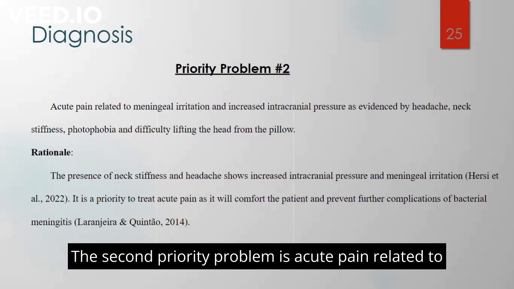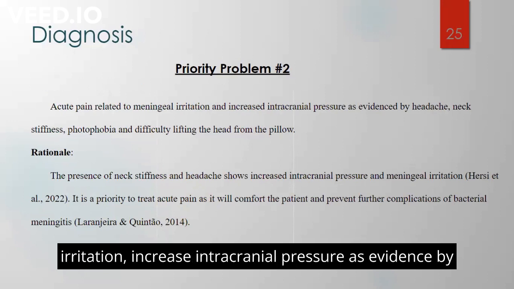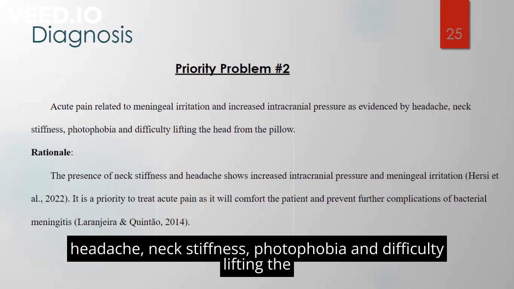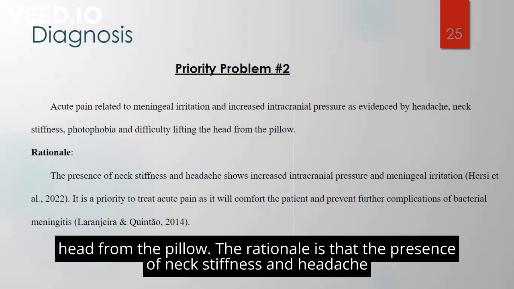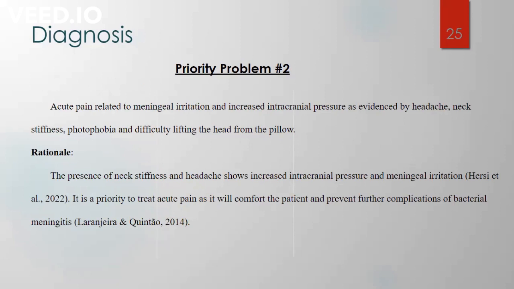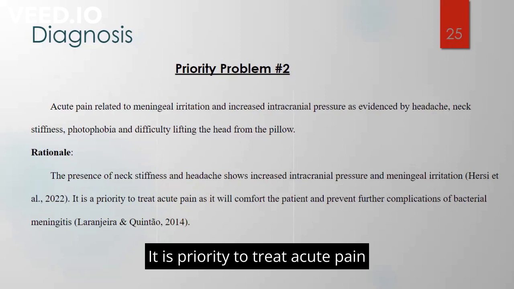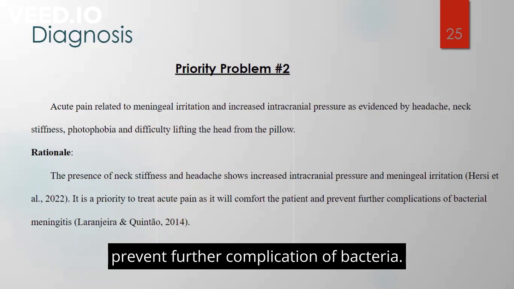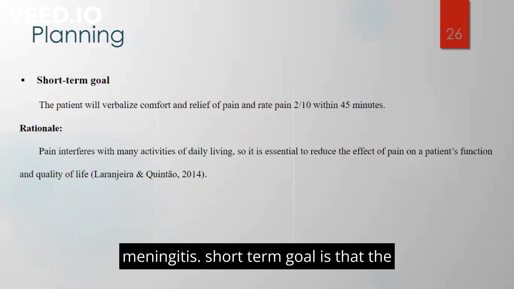The second priority problem is acute pain related to meningeal irritation and increased intracranial pressure, as evidenced by headache, neck stiffness, photophobia, and difficulty lifting the head from the pillow. The reason behind this is that the presence of neck stiffness and headache shows increased intracranial pressure and meningeal irritation. It is a priority to treat acute pain, as it will comfort the patient and prevent further complications of bacterial meningitis.